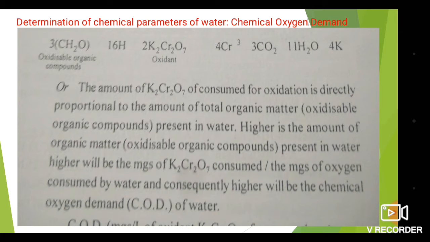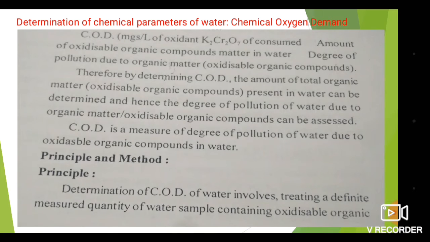So the amount of K2Cr2O7 required is directly proportional to the amount of organic matter present in the given water as well as the chemical oxygen demand of water.